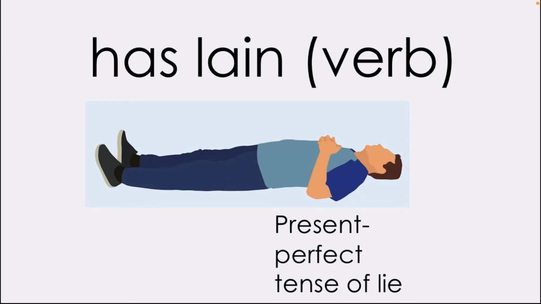Has lain. So the verb lay, which means lie down, or you can say lie, has lain is the present perfect tense. So this man has lain on the floor.